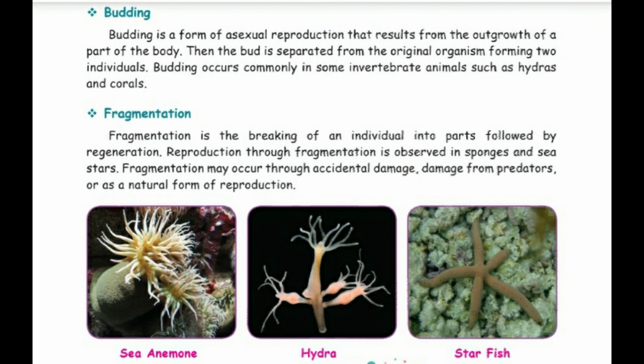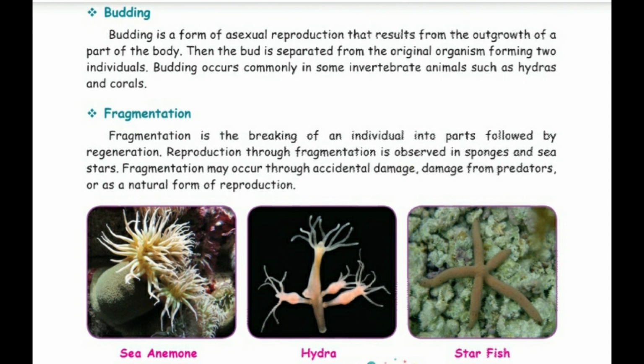Now we'll see about fragmentation. Fragmentation is the breaking of an individual into parts followed by regeneration.